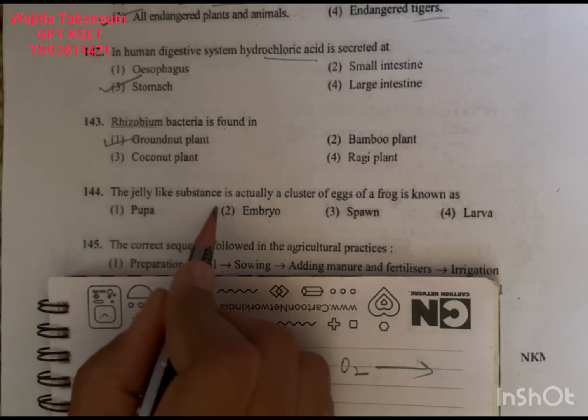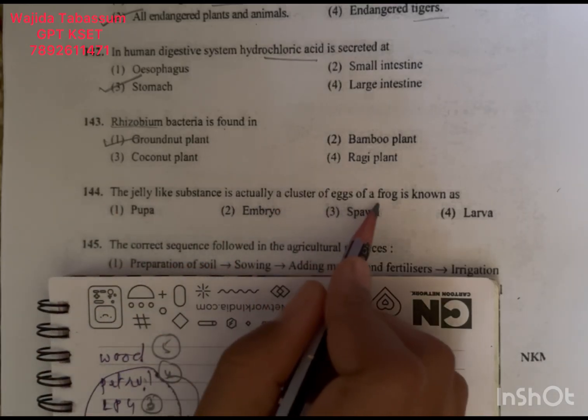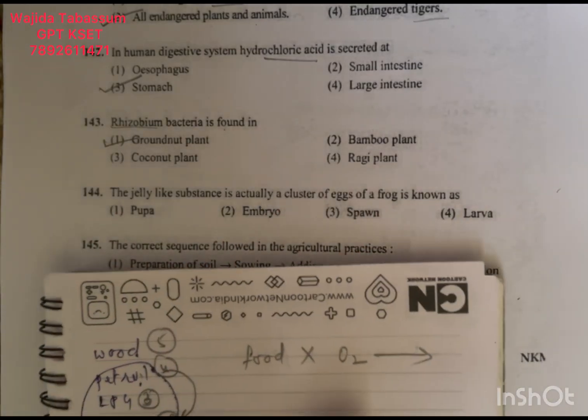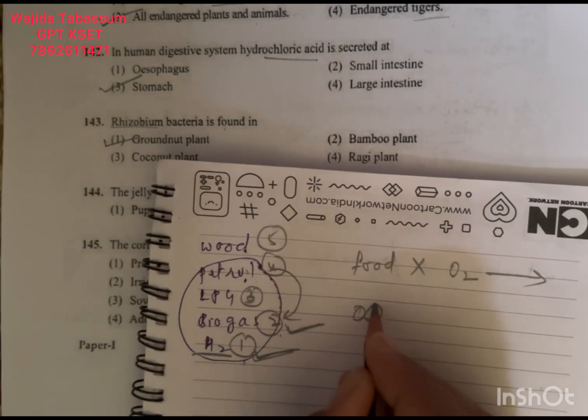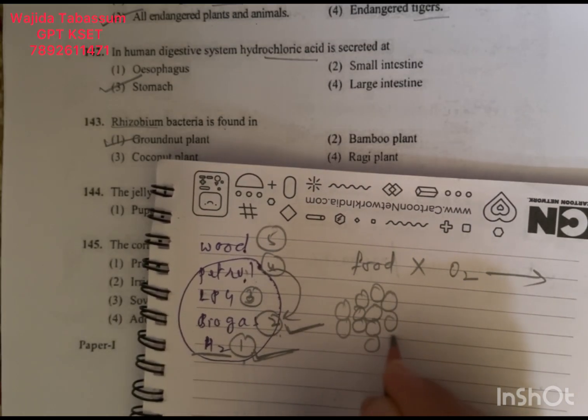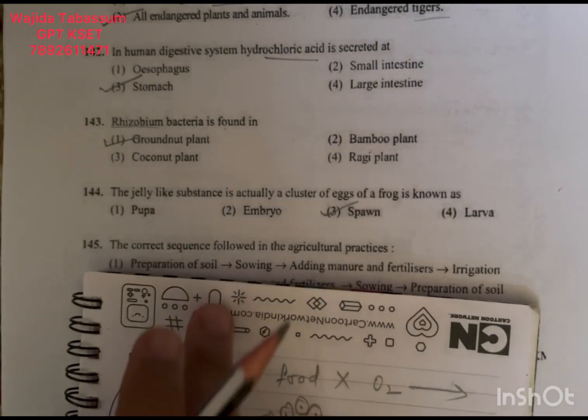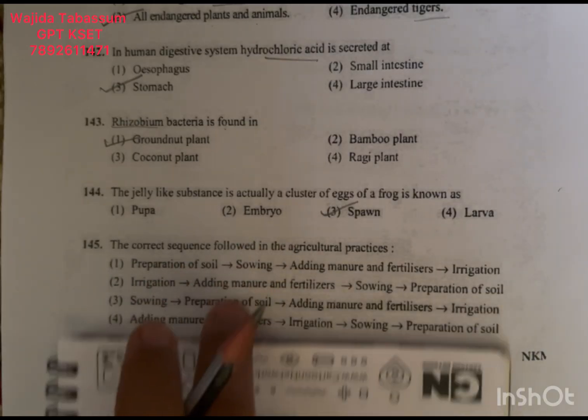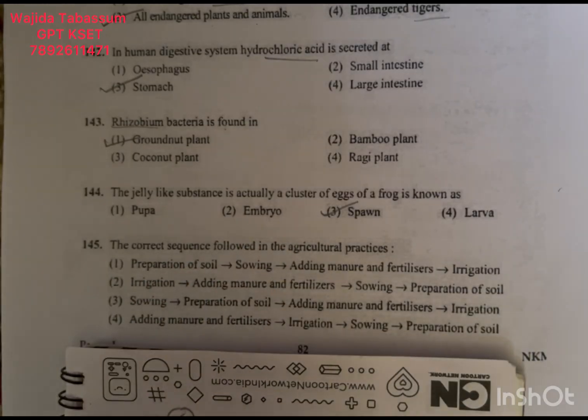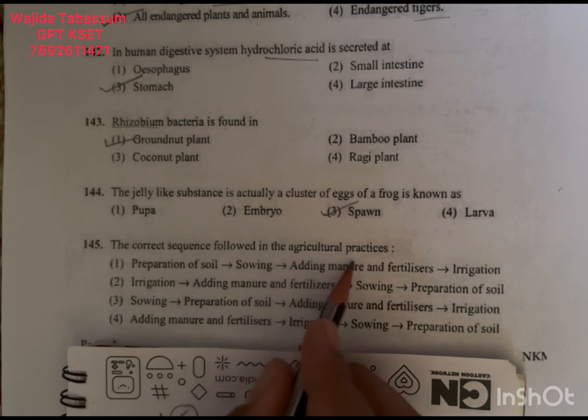144. The jelly-like substance which is actually a cluster of eggs of frog is known as. See, when frogs release the eggs, the jelly-like substance, they release in a cluster, and it will be jelly-like. So it is called what? Spawn. Next question number 145. The correct sequence followed in agriculture practice.